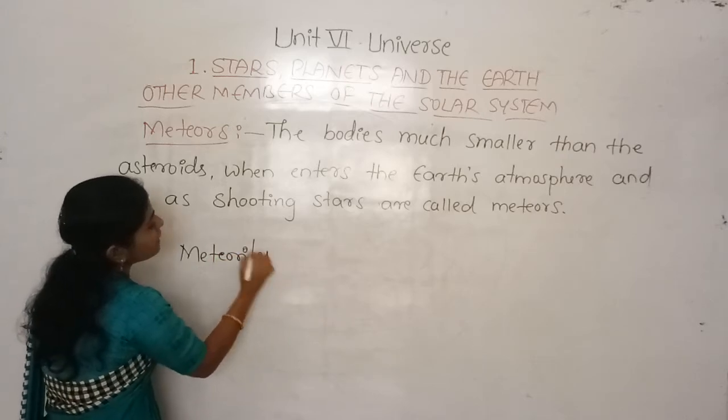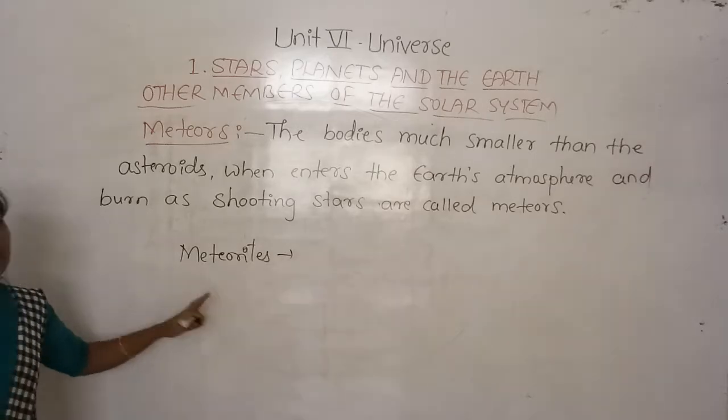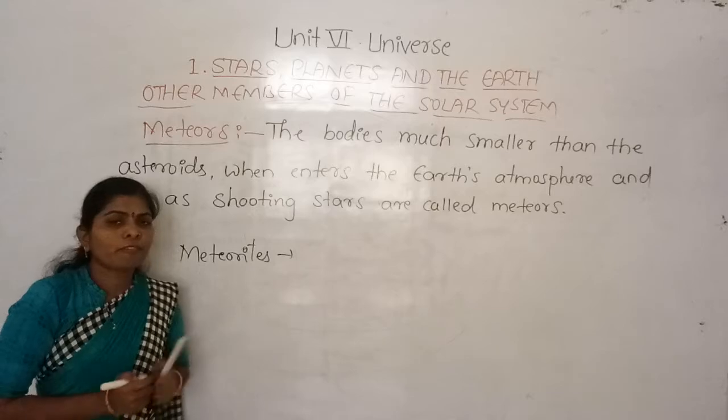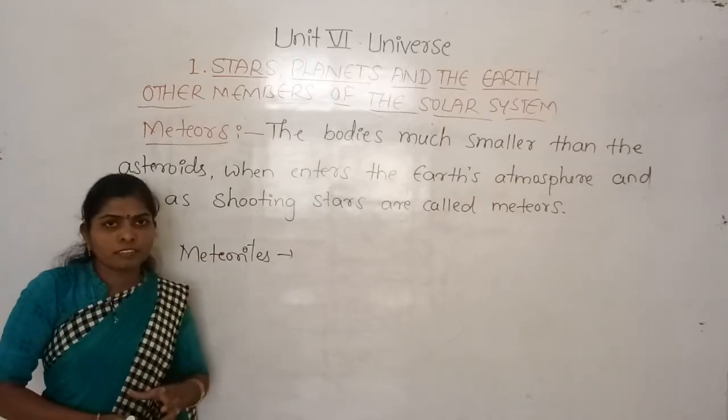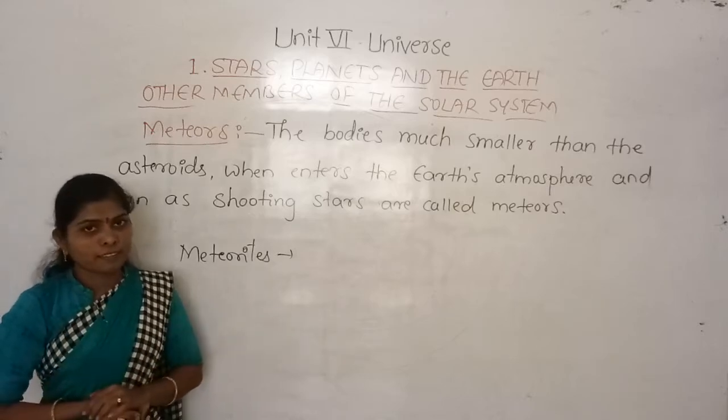Yes, and these meteorites are very helpful in studying the objects they are made of. When the meteors enter the Earth, some of the remains can be found on the Earth.